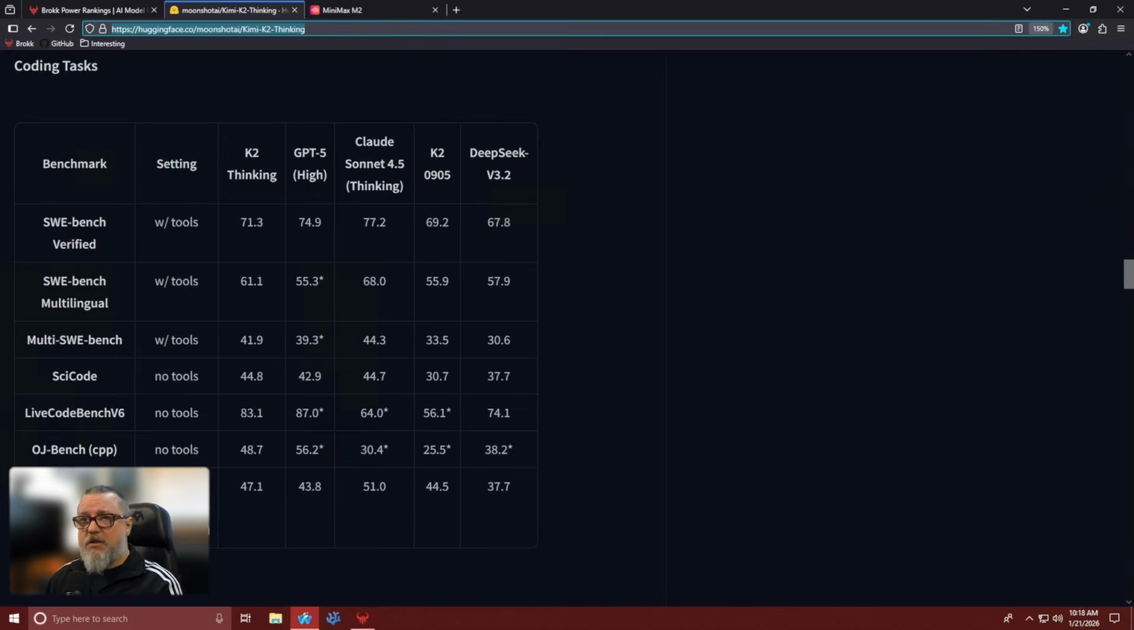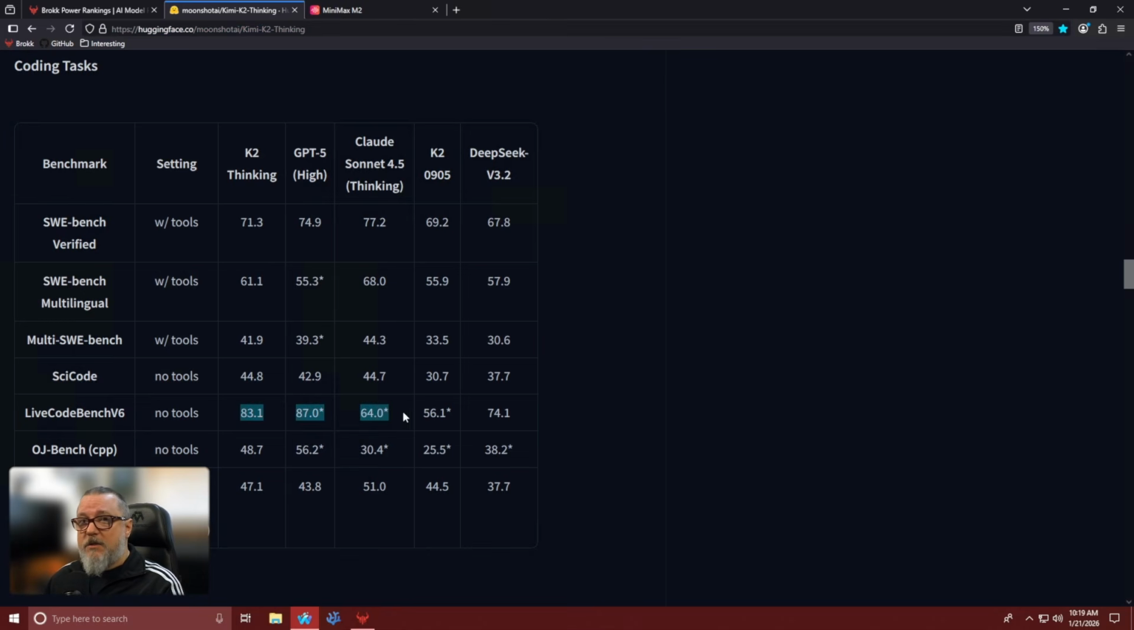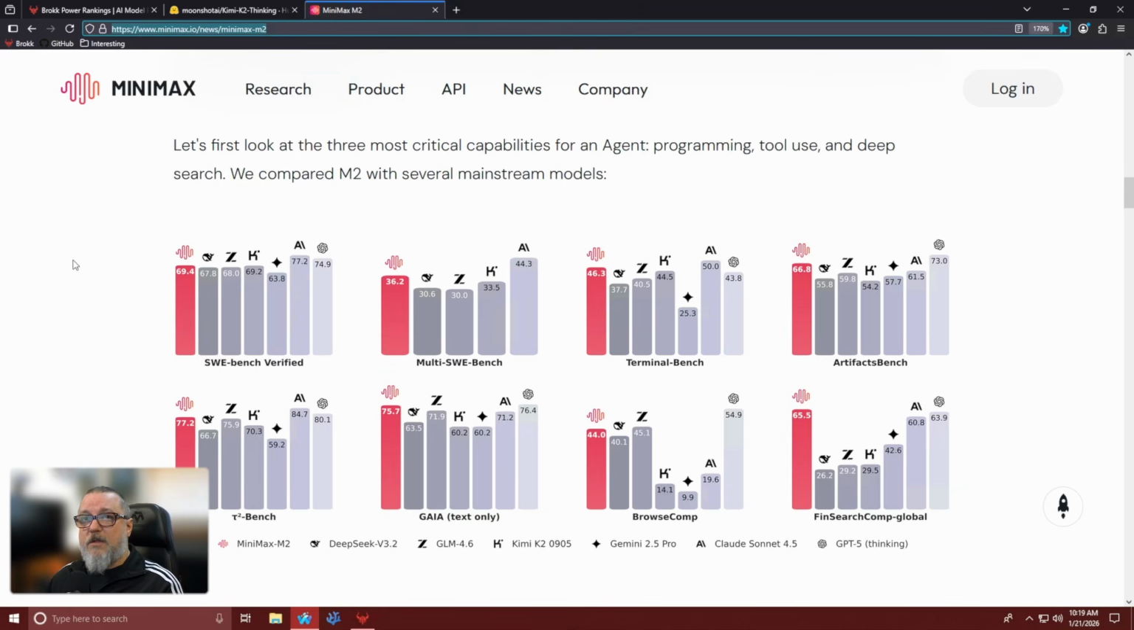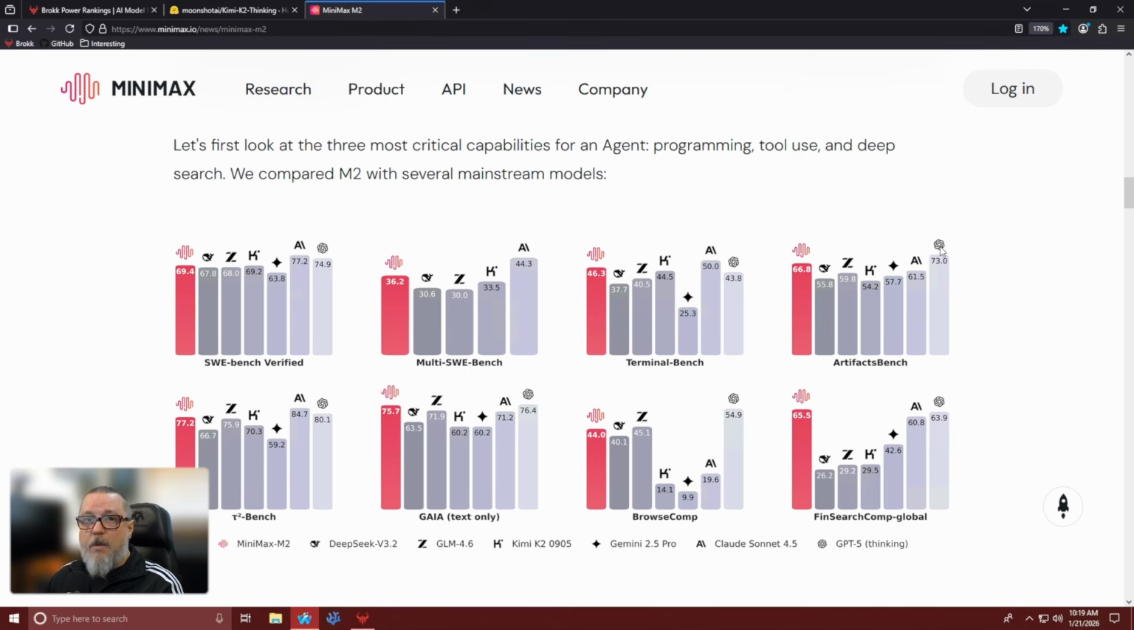If we have a look at some of these benchmarks, you can clearly see with Kimi K2 thinking, at least on Live Code Bench, it shows them scoring on par with Claude Sonnet and coming very close to GPT-5. Also, Minimax M2 shows benchmarks illustrating them being clearly in the same line with models like Anthropic and OpenAI.